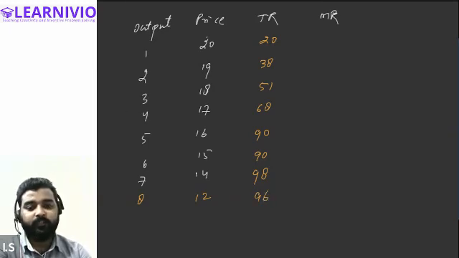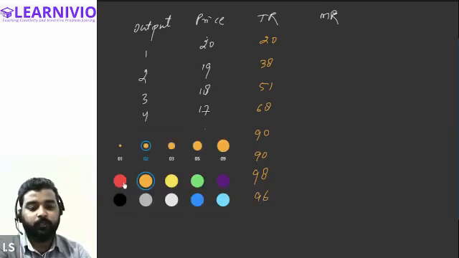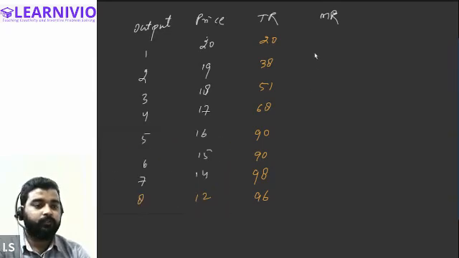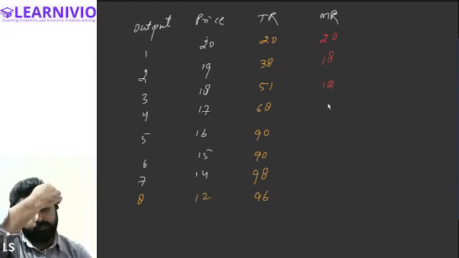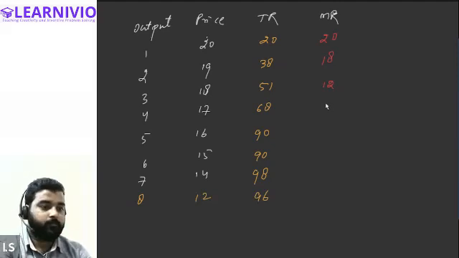Okay, now let's calculate the value of the marginal revenue. All of you, let's calculate it. You can see marginal revenue will be 20 here. Then it will be 18, right? Then how much will it be? It will be 16, I think. Then marginal revenue will be 14, and 12.